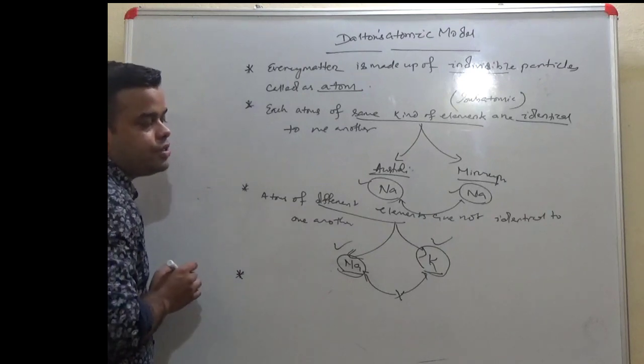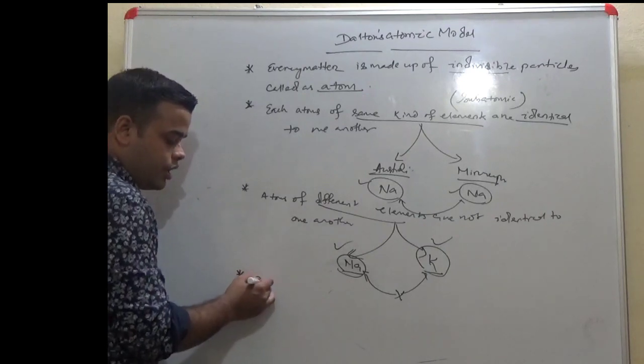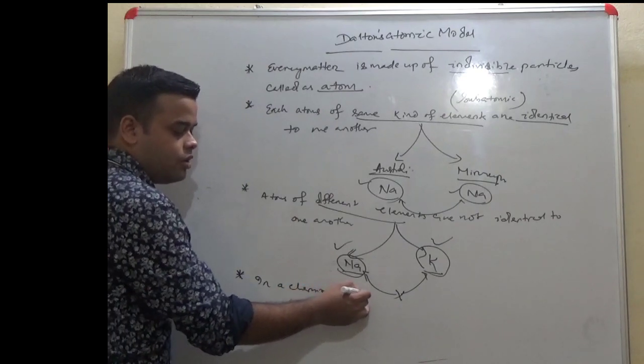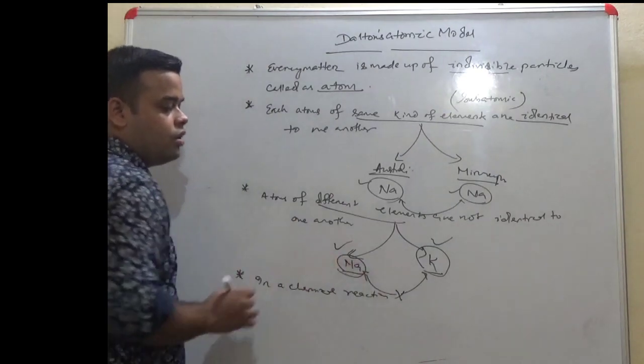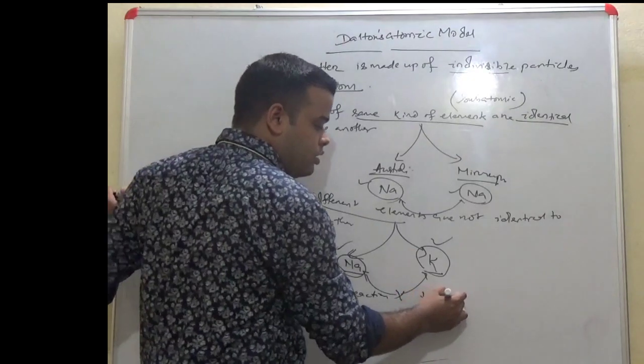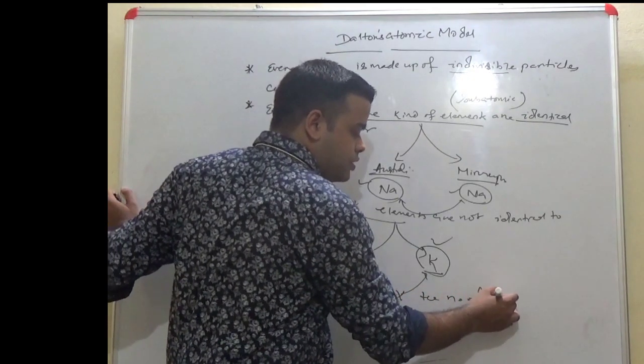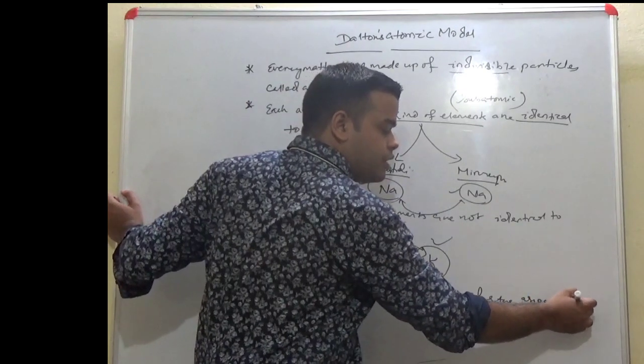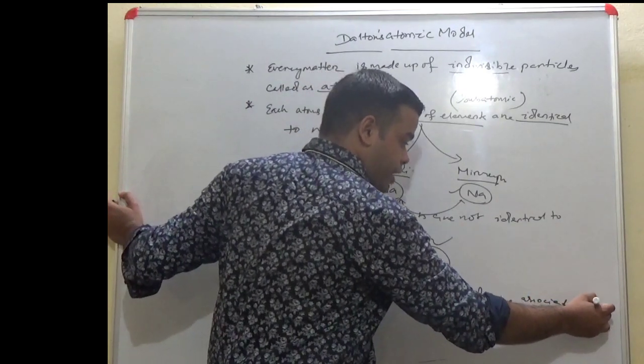His fourth postulate was, in a chemical reaction, the number of atoms associated varies.